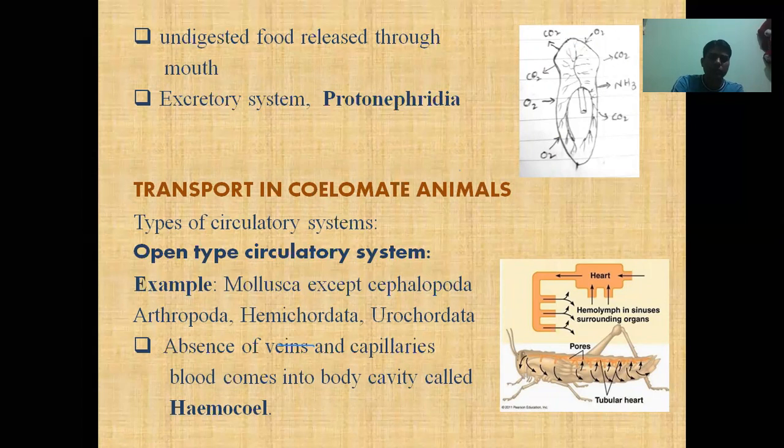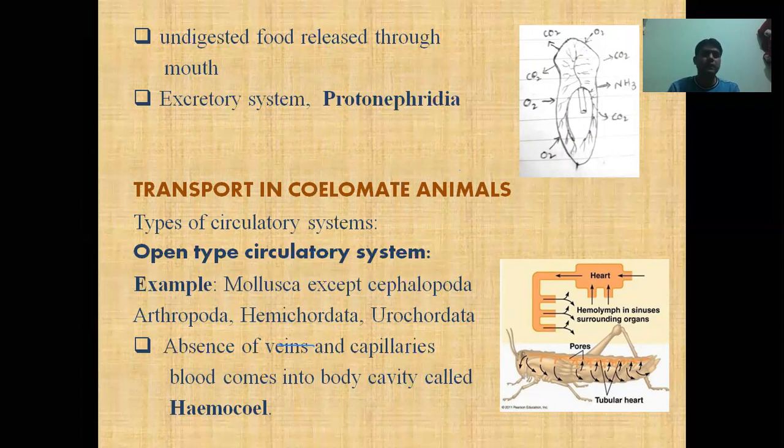The animals who have a body cavity, due to the development of body cavity, there is a big gap between the most inner cell and the most outer cell. As you know, the most inner cells are the cells of the internal organs or the digestive tract, and the most outer cells are the cells of skin or the body wall. So if there is a big gap between these two types of cells, simple diffusion is not enough for these types of animal.